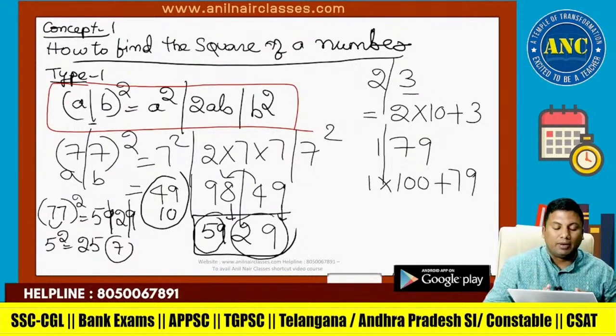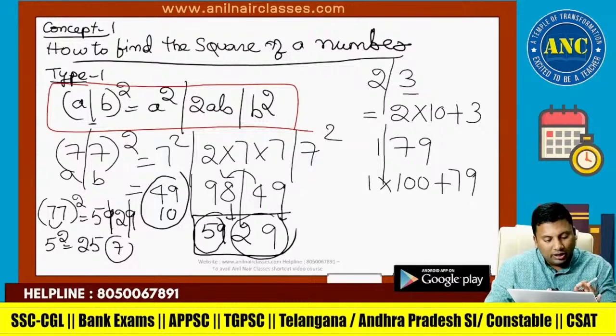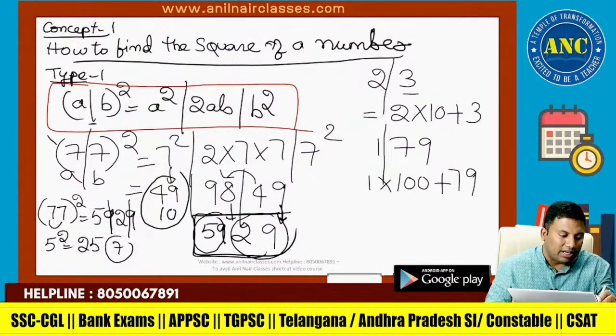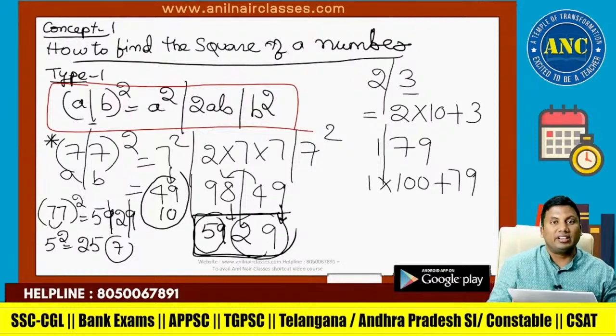Again, a second time I am repeating. 7 square, 2 into 7 into 7, and 7 square. 7 square is 49. 2 into 7 is 14, 14 sevens are 98. 7 square is 49. Write down the unit digit 9. 4 carried. 98 plus 4 is 102. In 102 the unit digit is 2. 10 carried. 49 plus 10 is 59. This was example 1, which is 77 square.